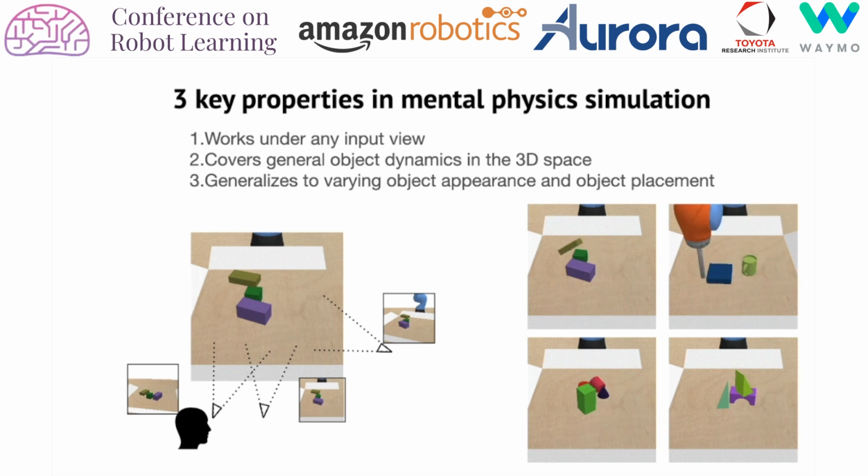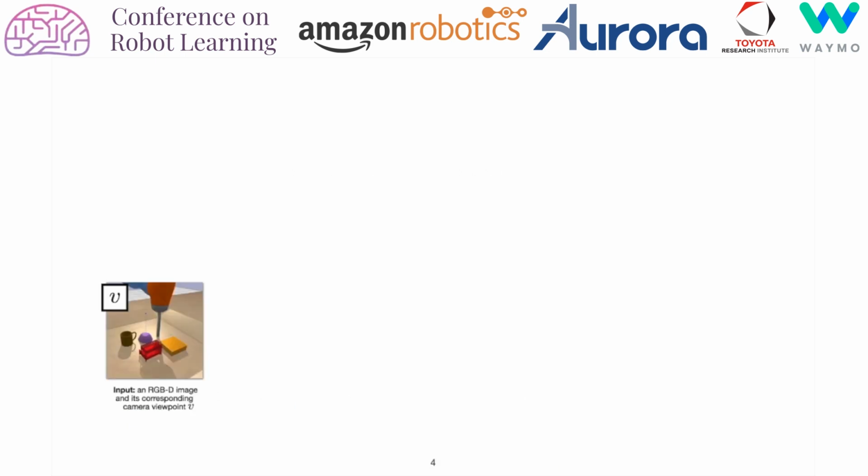In this work, we propose a learning-based object dynamics model that possesses these three key properties of humans' mental physics simulation. Given an input RGB-D image along with its corresponding camera pose, our model uses geometry-aware recurrent neural networks (GRNNs) to transform the input into a view-invariant 3D feature map. GRNNs use a similar transformation operation as SLAM. While SLAM methods compose multiple depth maps into a unified 3D point cloud, GRNNs compose image features computed from different views into a unified 3D feature map.